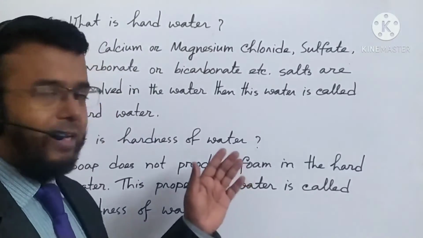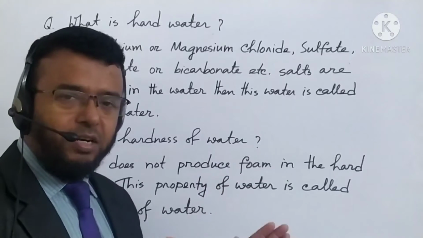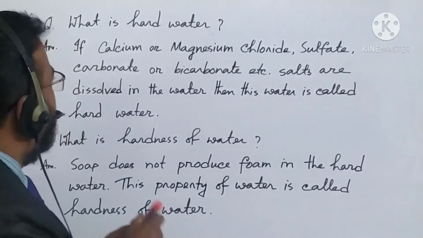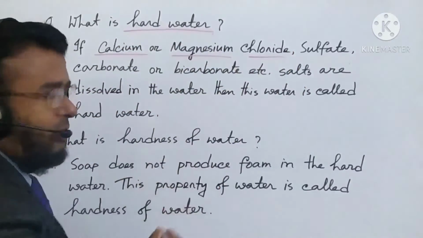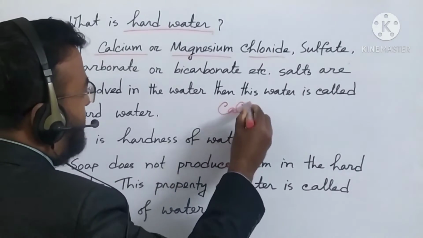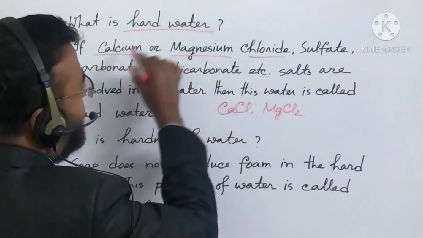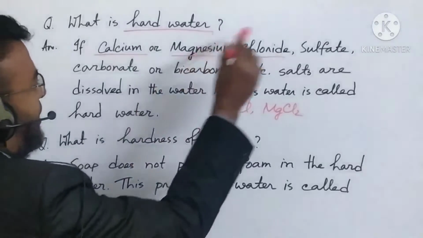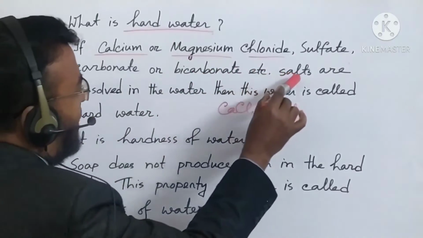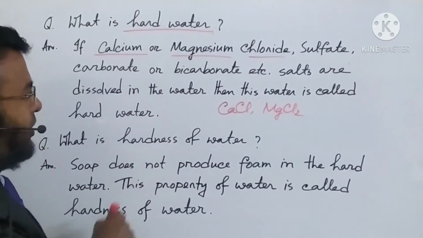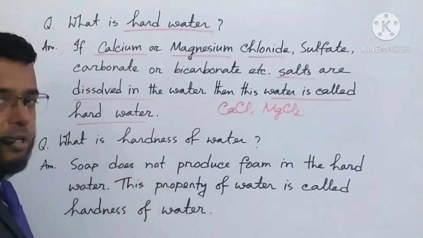Okay, students, now see that I have written two questions. One is hard water, another one is what is hardness of water. So first one is what is hard water? If calcium or magnesium chloride, everybody knows the formula, it is calcium chloride, magnesium chloride, then sulfate, carbonate, bicarbonate. So calcium sulfate, magnesium sulfate, then calcium carbonate, magnesium carbonate, calcium bicarbonate. These types of salts are dissolved in the water, then that water is called hard water.